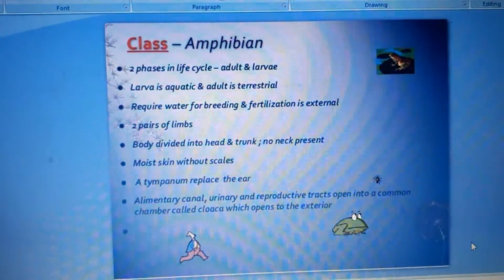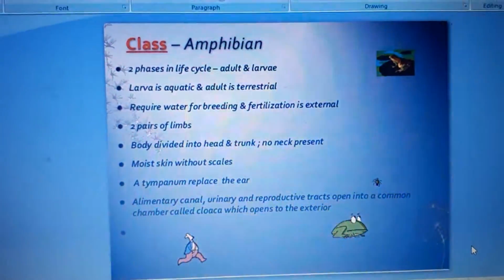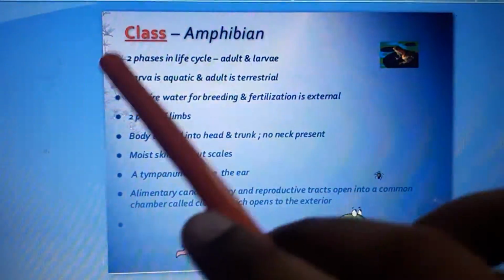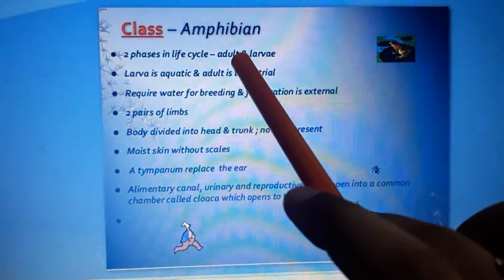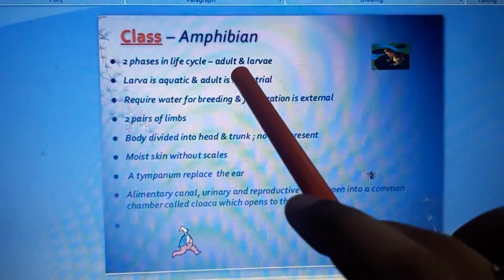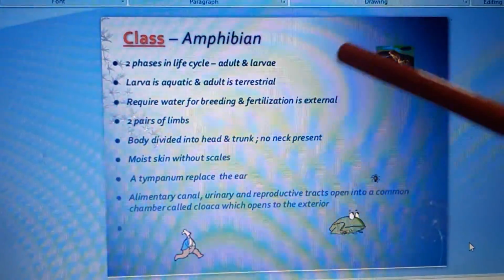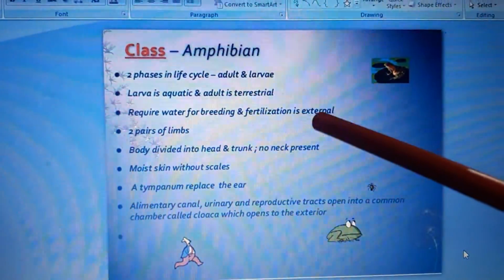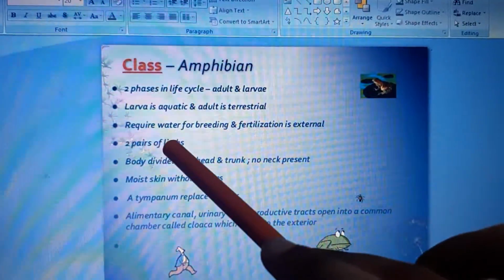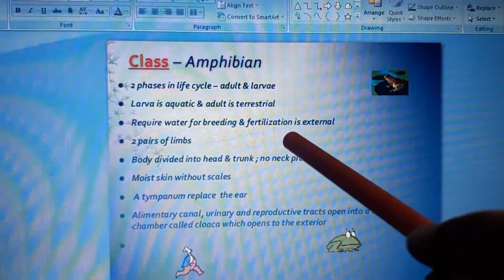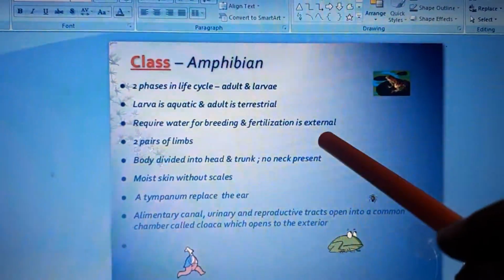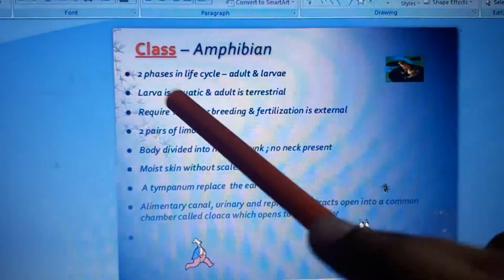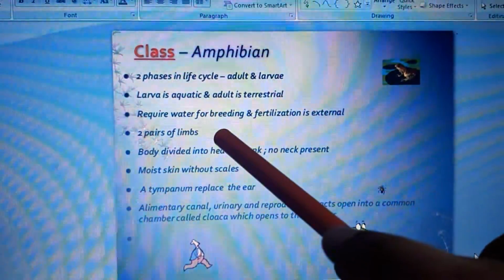So the class Amphibia consists of the organisms whose life cycle has two phases. One is the adult phase, and before the adult phase they have a larva stage. The larva stage is aquatic while the adult is terrestrial. They require water for breeding, and the fertilization takes place outside the body, so the fertilization is external kind. They have two pairs of limbs.